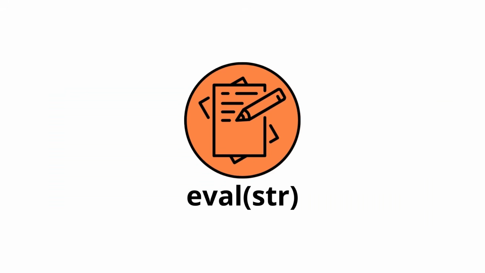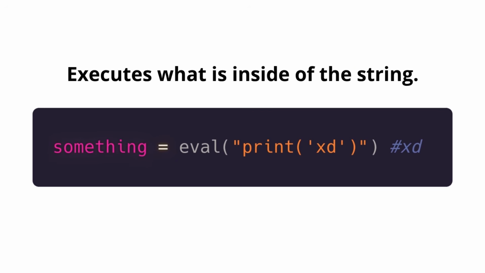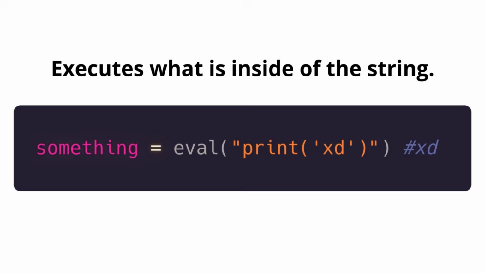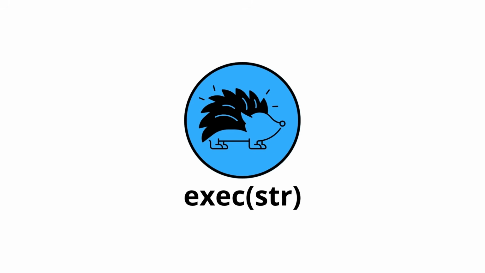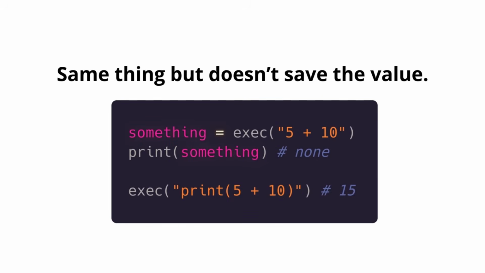What does eval do, which takes a string as a parameter, it executes what is inside of the string. In this case, we have this example, which is very similar to compile, but simpler. Next, we have exec, and it takes a string. Same thing, but it doesn't save the value.